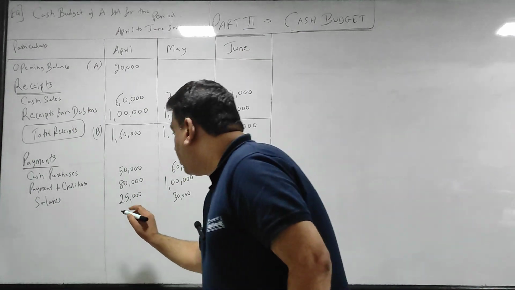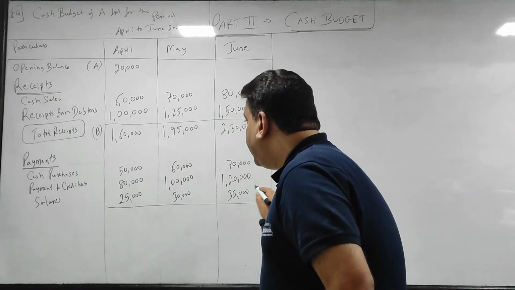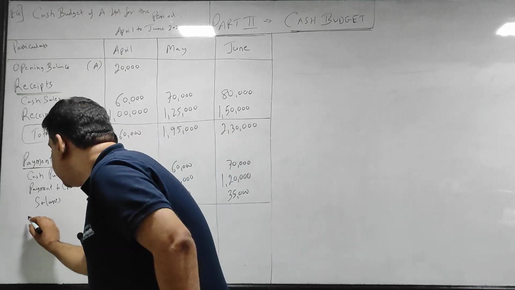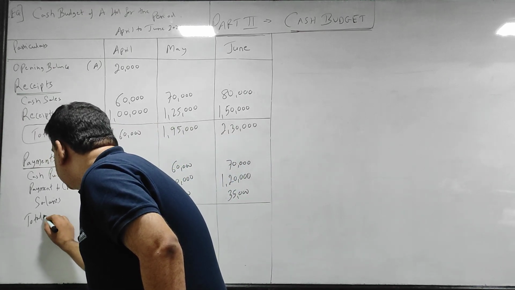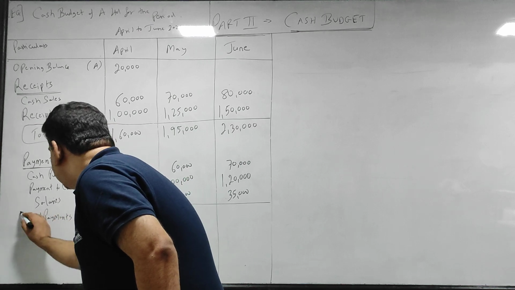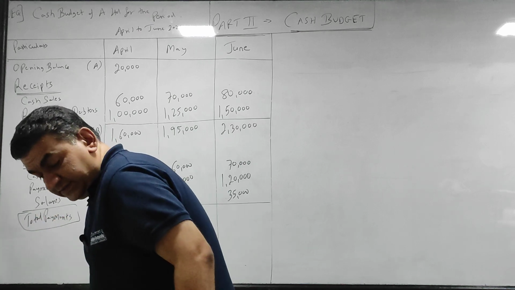No. Now what you do, take the total of payments, call it as C. So C, total payments.